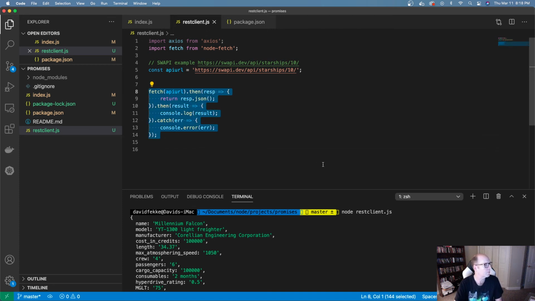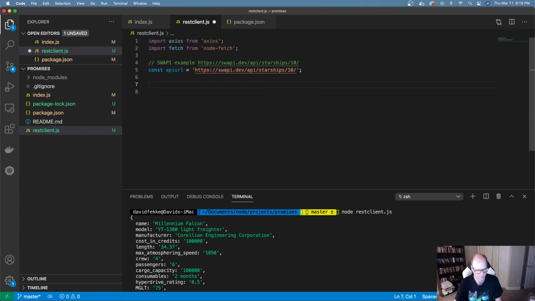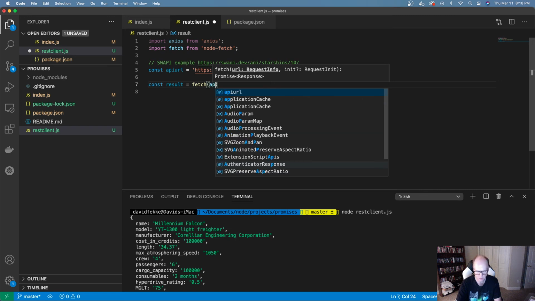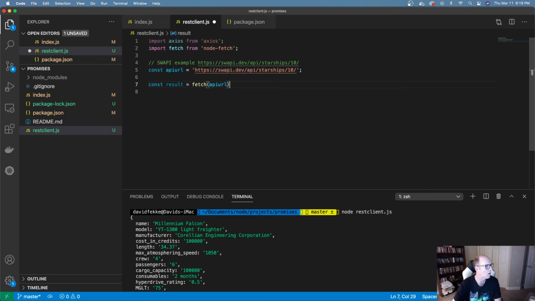Let's do this. Let's say const result is going to be equal to, and in this case I'm going to say fetch, and in the fetch I'm going to pass in this API URL, right?